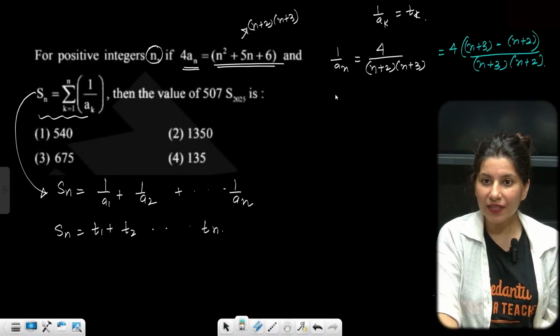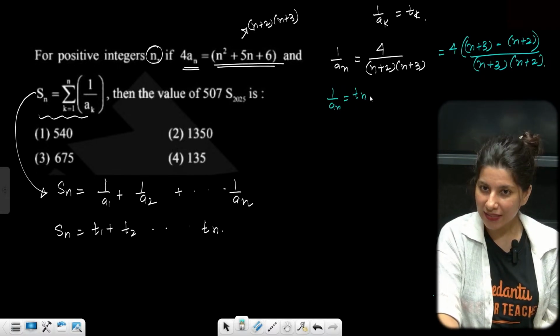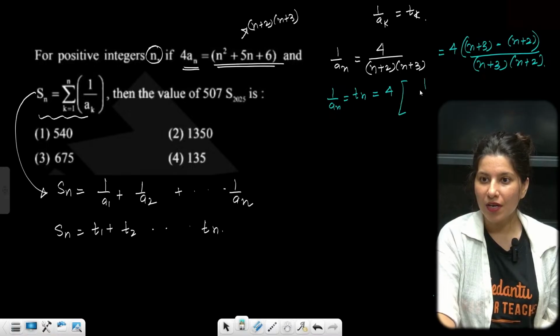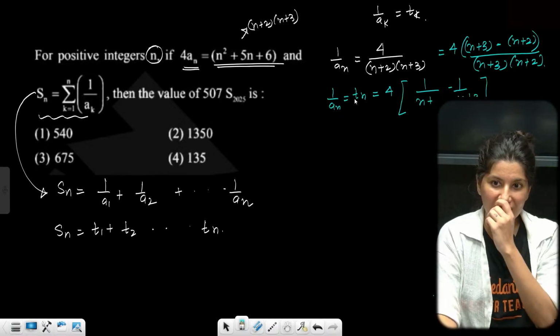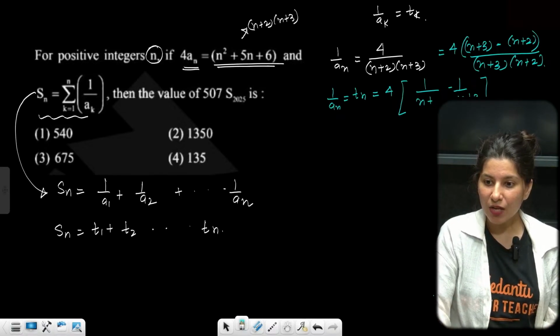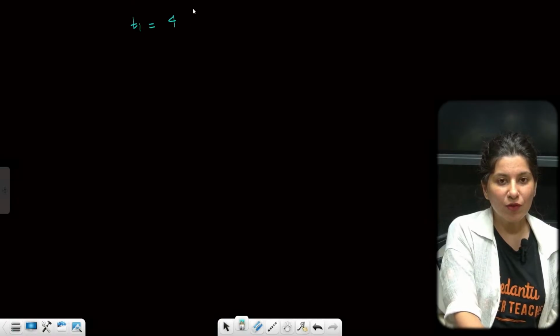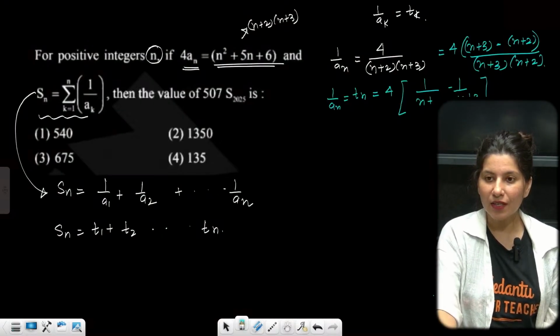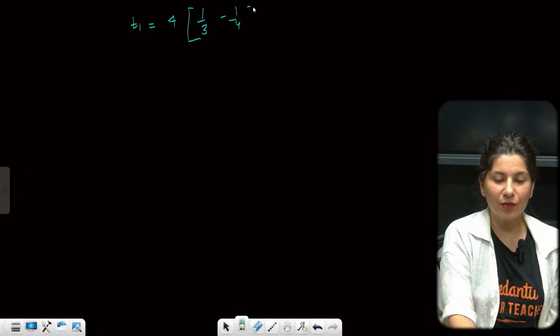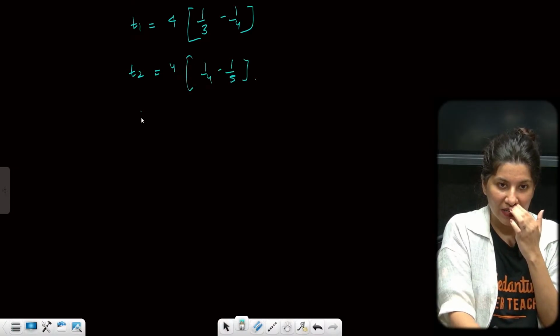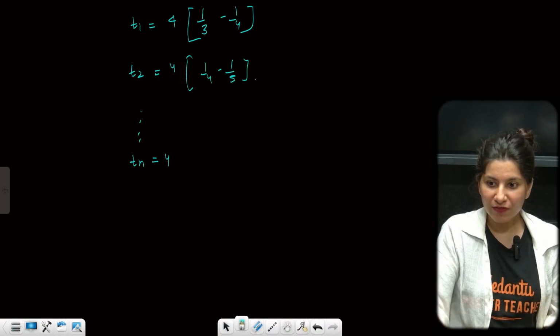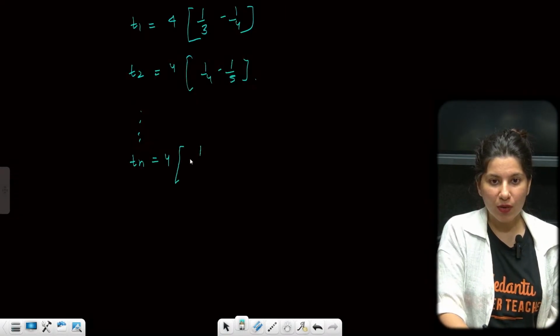Okay. Separate it out. So 1 by n, which is nothing but Tn, is going to be equal to 4 times (1 upon n plus 2 minus 1 upon n plus 3). So this is your Tn. Now T1: 4 times, if you put 1, so 3 and 4, 1 by 3 minus 1 by 4. T2 is 4 times (1 by 4 minus 1 by 5), and so on. Tn is going to be 4 times (1 by n plus 2 minus 1 by n plus 3).